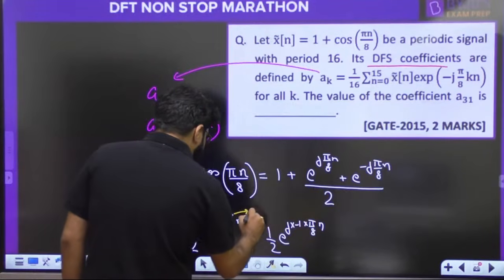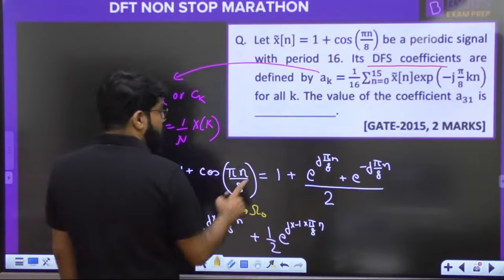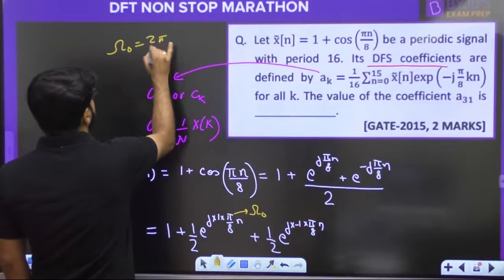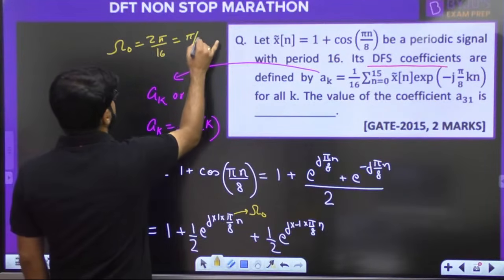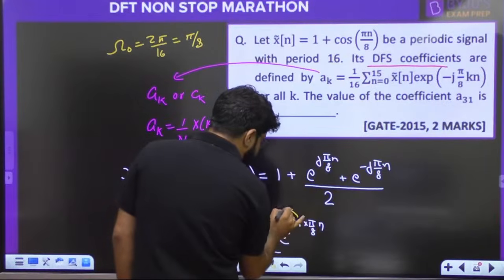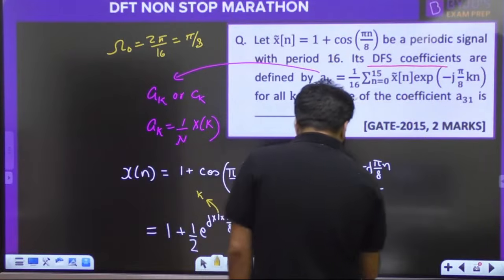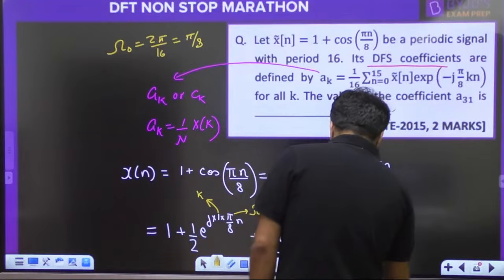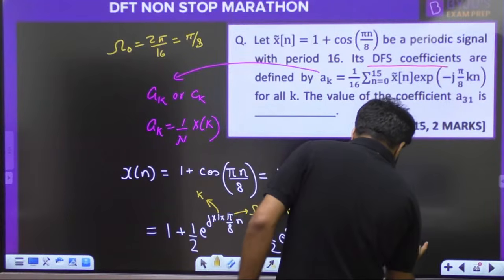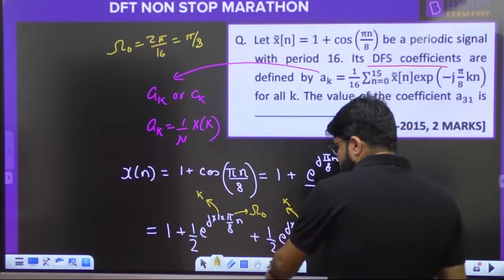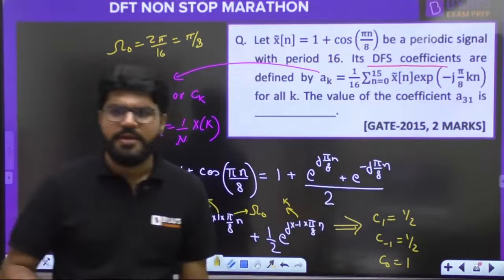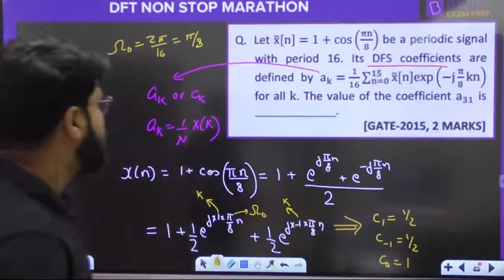What is this? This is known as the value of omega naught. Omega naught is 2 pi by 16, and that is why it is pi by 8. So what is this k? k is 1. What is this k? k is minus 1. So this calculation is giving you the value of C1, that is equal to 1 by 2. This is also giving you C minus 1 again, and that is also 1 by 2. These are the coefficients, and this is the DC component. DC component means I can say C naught. C naught is 1. DC component is 1.